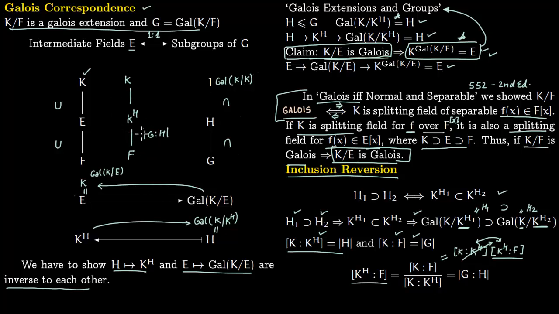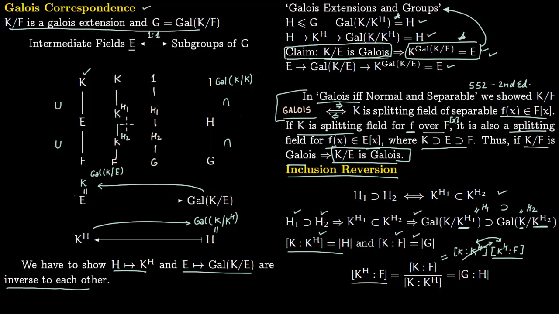So we can generalize this. Instead of just talking about G and H, we can talk about two subgroups here, say H1 and H2. Say we are given a tower like this. This is F, then there is K_H2, K_H1 and K. Obviously corresponding to K, you just have identity. Corresponding to this, you have subgroup H1, you have subgroup H2, and here you just have Galois group G. These are all subgroups, so containment is in this direction. K contains K_H1, K_H1 contains K_H2, K_H2 contains F. Here H1 contains identity, H2 contains H1, G contains H2.